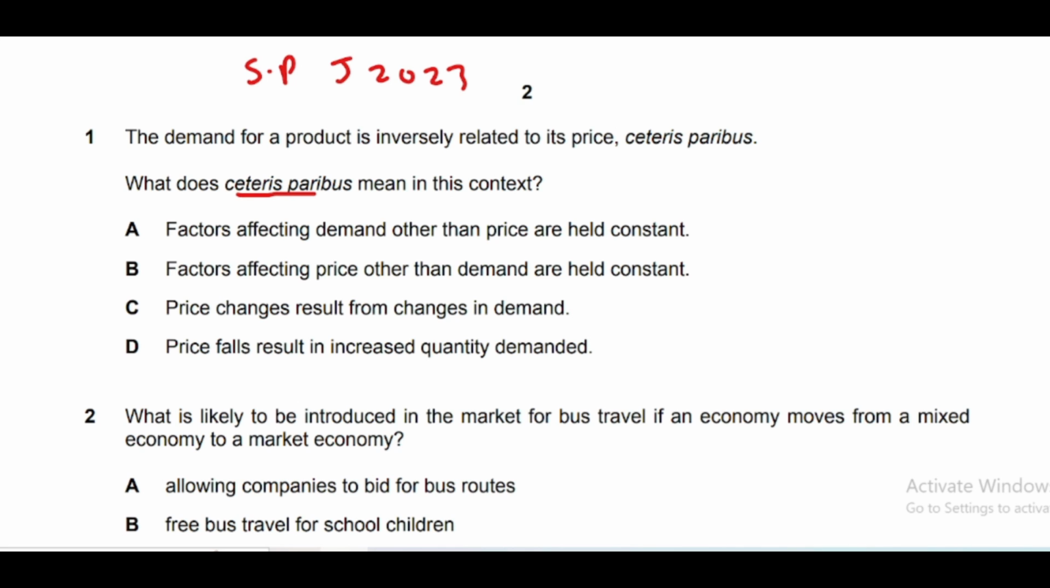So moving to question number 1, ceteris paribus is the basic assumption. Whenever we explain the law of demand or law of supply, we assume that certain factors are kept constant. This is a Latin term, ceteris paribus, and if we translate it into English, it means that other factors are kept constant or held constant. So option A is the correct answer: factors affecting demand other than price are held constant. All the factors that are kept constant while explaining any law are known as ceteris paribus.